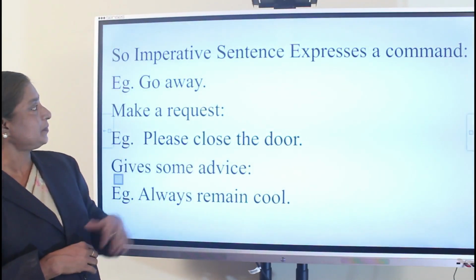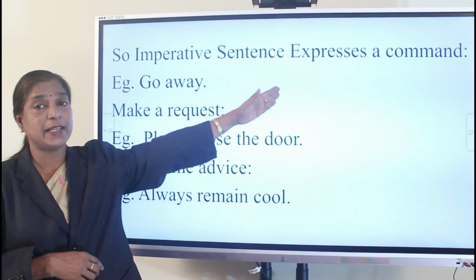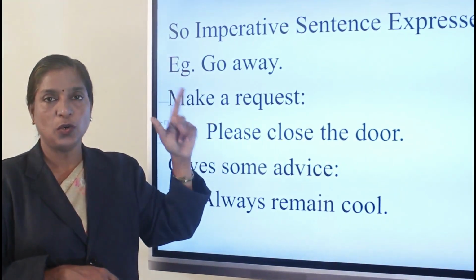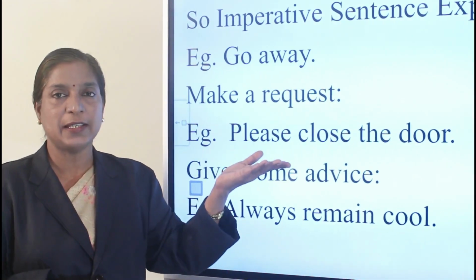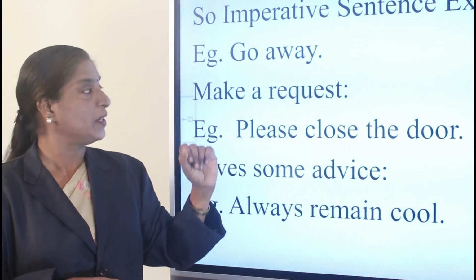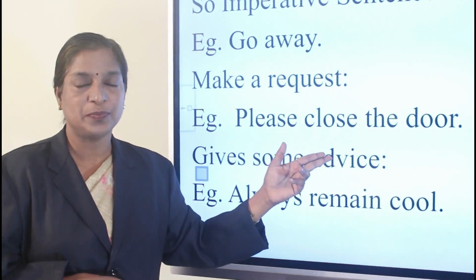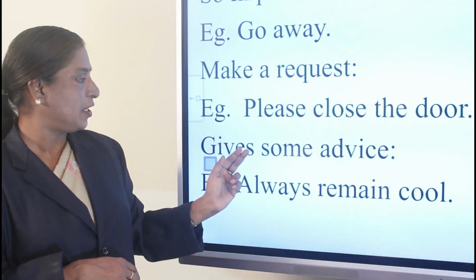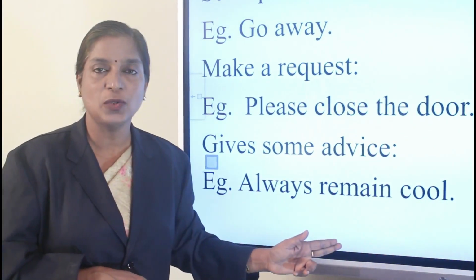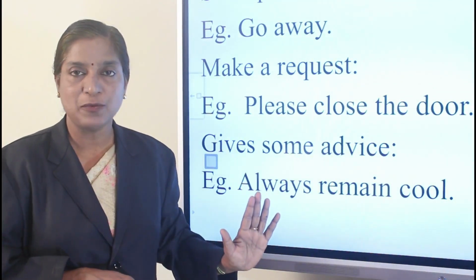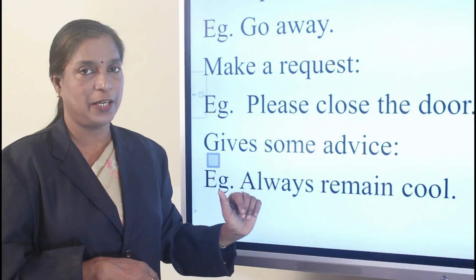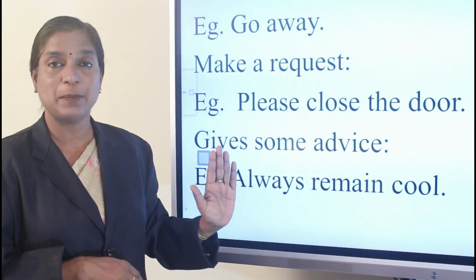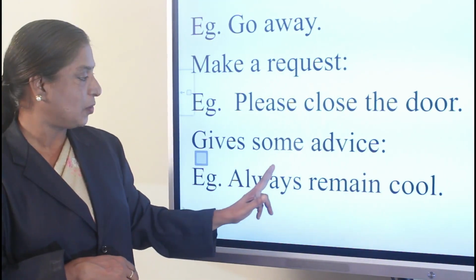Now look here. It's an example. Imperative sentence express a command. Now look here. Go away. That is an order. Don't plug. Sit there. So all these are commands, okay, or an order. Now make a request. Please close the door. Please keep quiet. Please open the door. All these are requests. Now give some advice. Always remain cool. Don't speak bad words. All these are advice, okay. Don't speak is an order, okay. Always speak good thing. Always speak positively. All these are advice, okay.